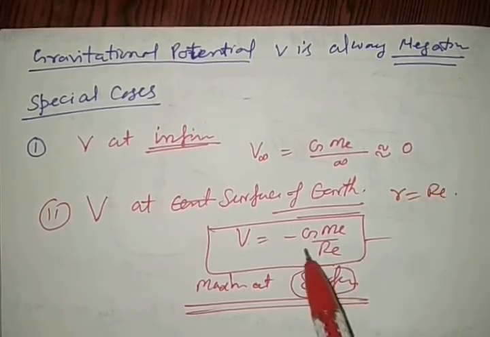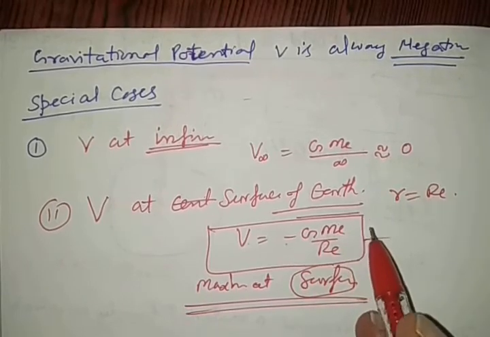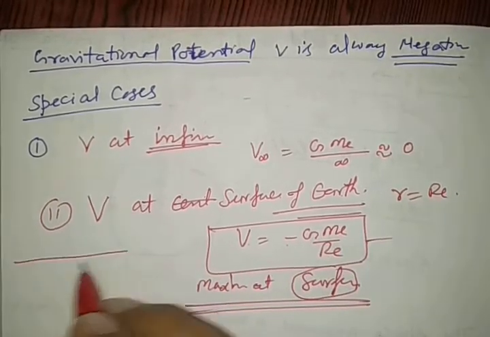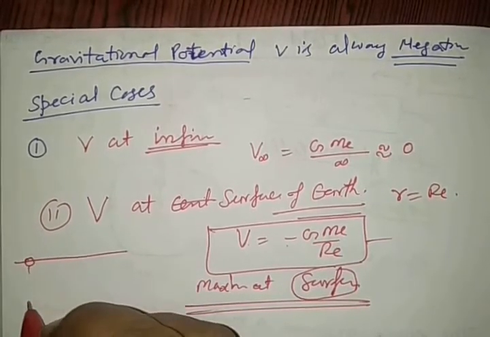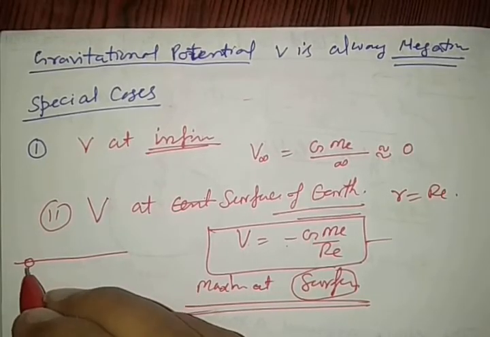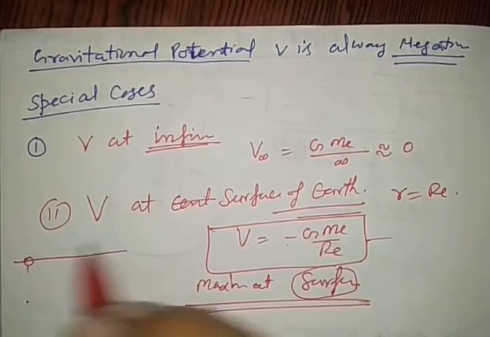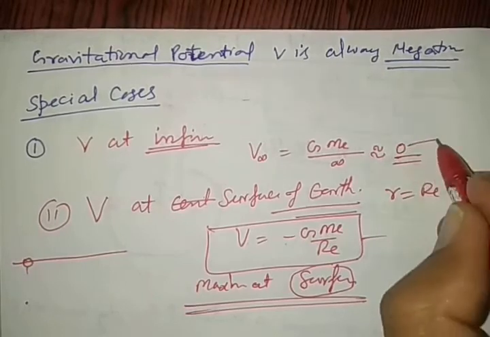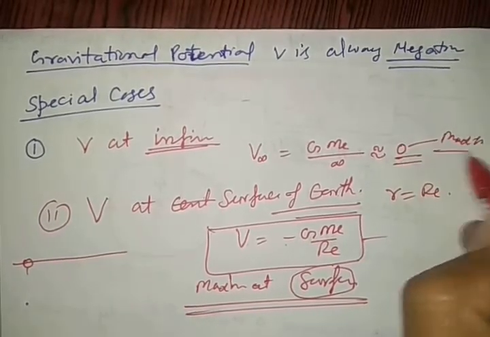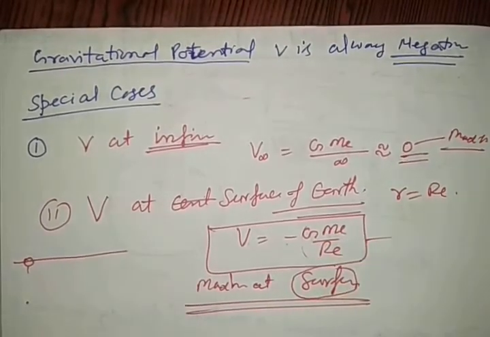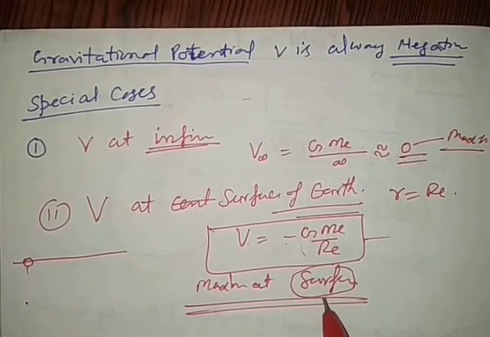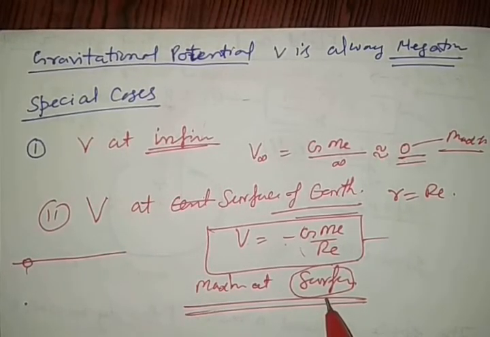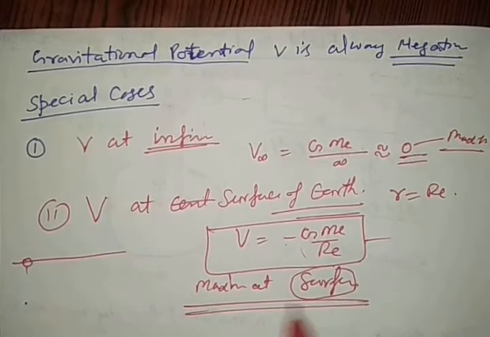But when we see the concept of negative in the actual concept, when any term goes below into the negative, it means it decreases. So 0 is here the maximum, and this is the minimum at the earth surface.